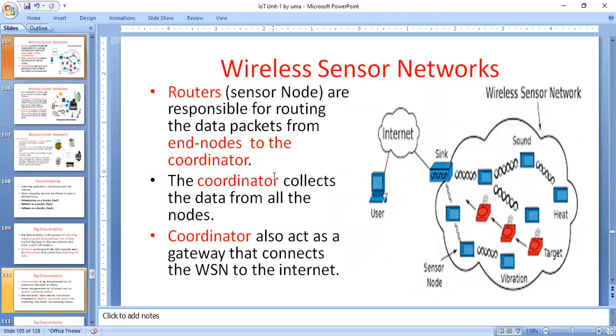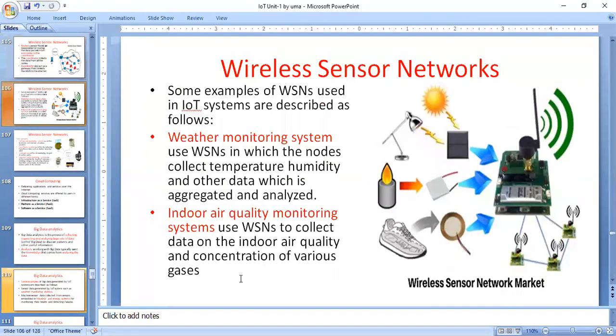A router, in the network, is an end node having the sensor. A coordinator collects the data from all nodes. The coordinator also acts as a gateway that connects the wireless network to the internet. That is a wireless sensor network. I think you have a clear idea about wireless sensor networks. Here you are not using any wired connection. You are using wireless connection with the sensors. That means you are using sensors for the end nodes. That is called wireless.